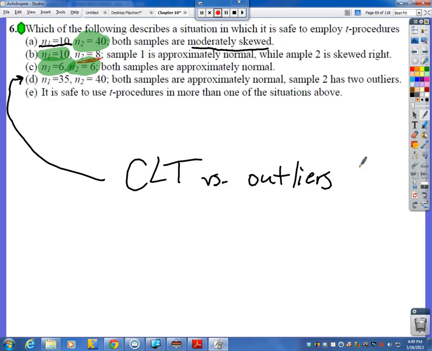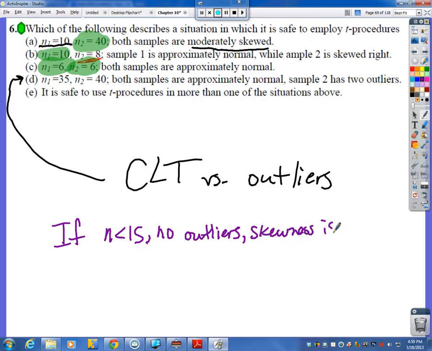Here's something you need to know. If you were dealing with small sample sizes, and by small the book considers them 15, so if you're dealing with sample sizes under 15, definitely no outliers. And really, skewness is considered bad. You want your sample, if it's smaller than 15, to look fairly normal or pretty symmetric looking. So, something like this, something that could reasonably look like a normal curve.